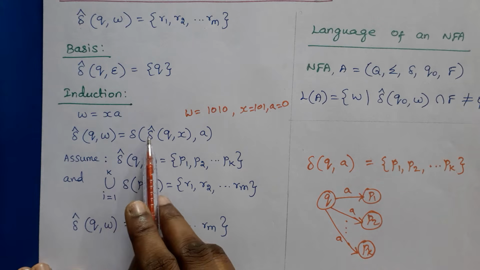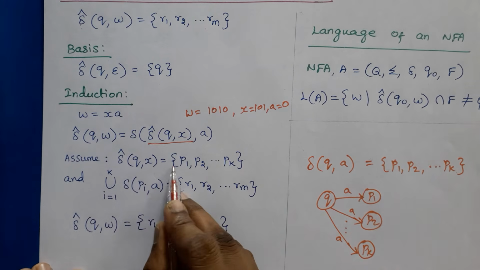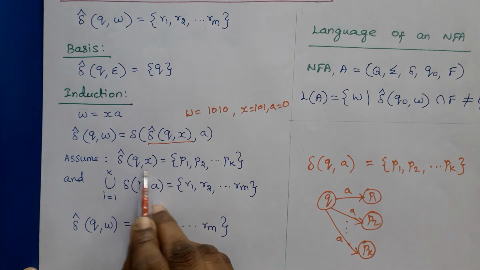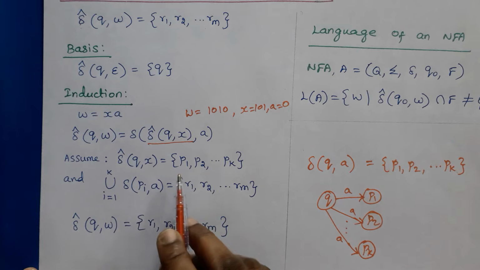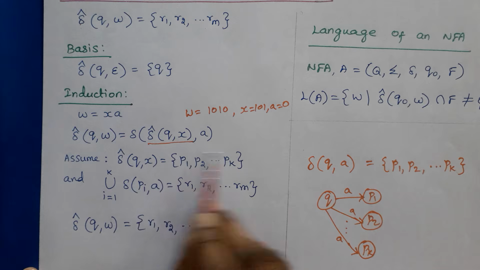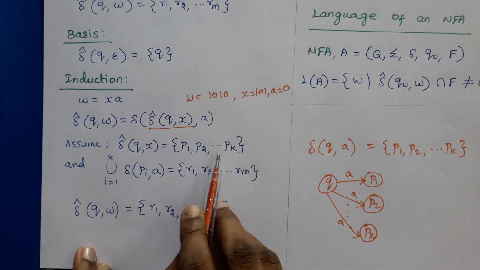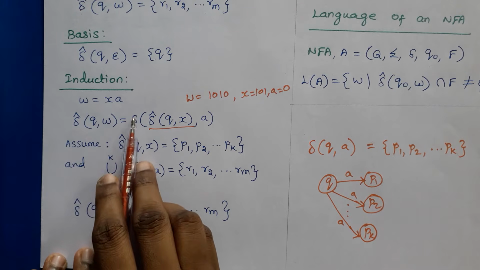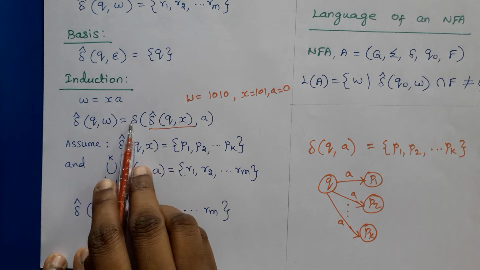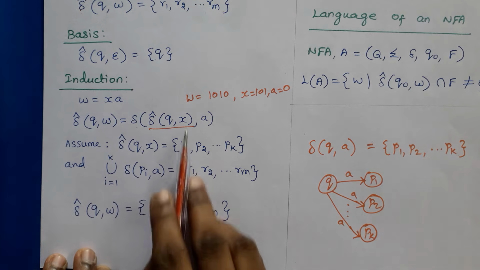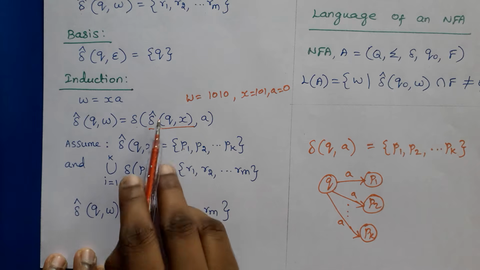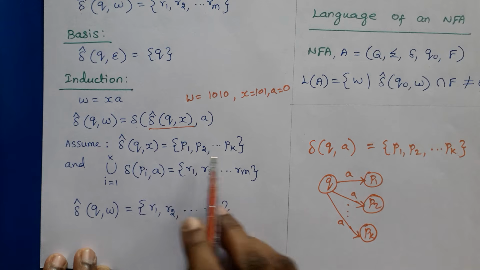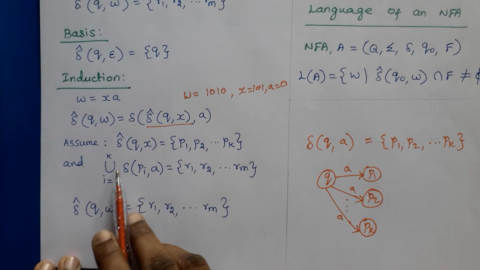So assume that delta cap of (q, x) is {p1, p2, ..., pk}. That is, after reading all symbols of x, the NFA is in p1, p2, up to pk, some k number of states. These are the next states. Now we need to substitute this result here. Then we have to find delta of (p1, a) union delta of (p2, a) union delta of (p3, a) up to delta of (pk, a).